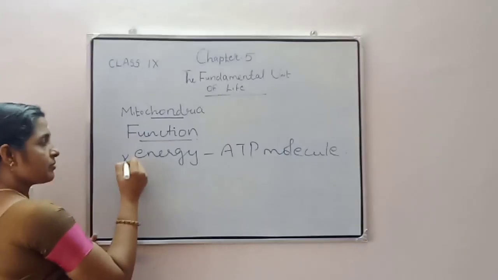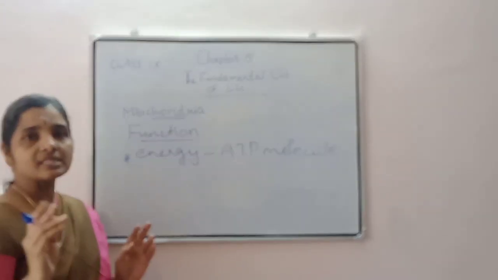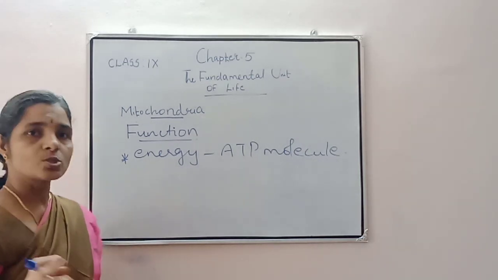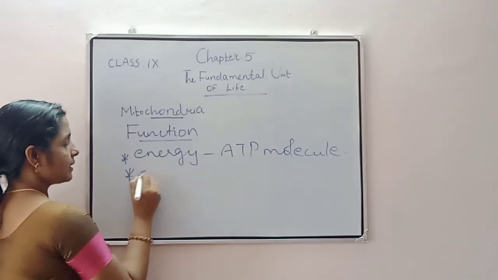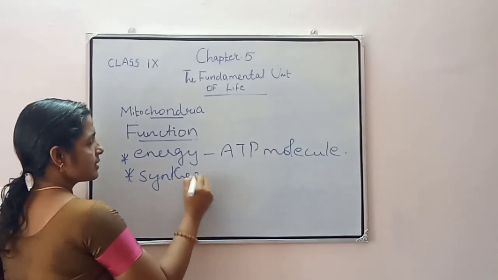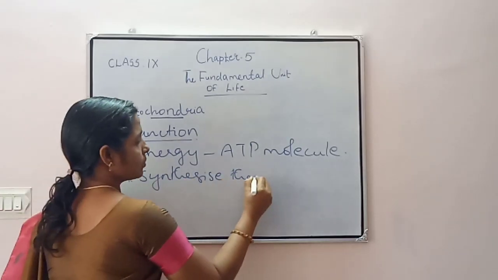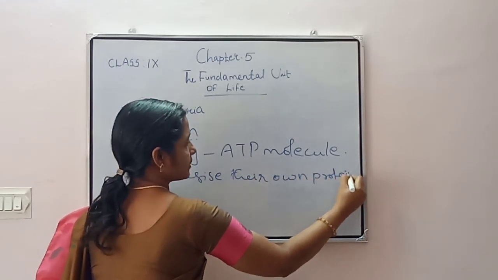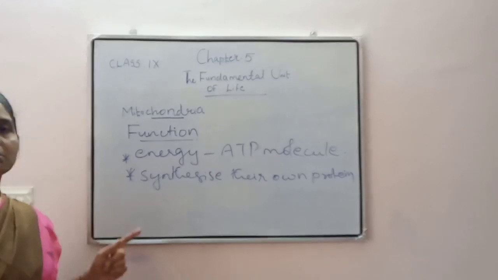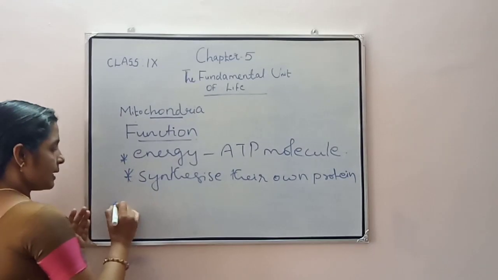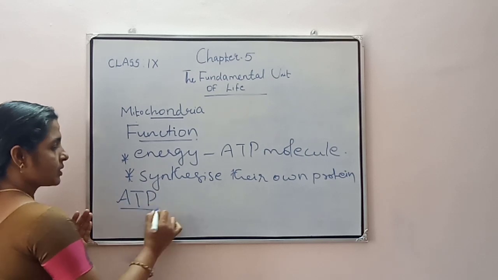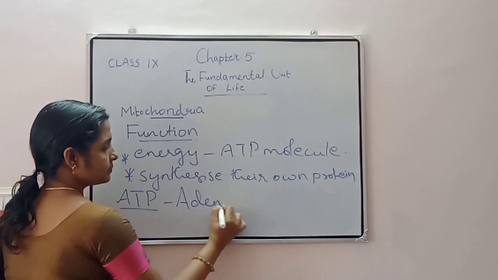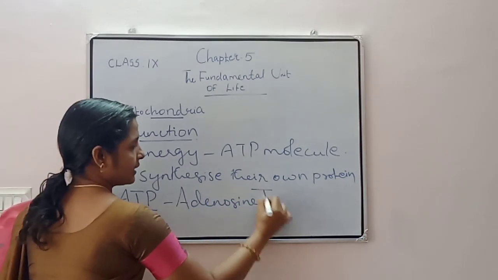Another function is, I told you that this mitochondria has its own DNA and ribosomes, so they can synthesize their own proteins. So these are the functions of mitochondria. Then about this ATP. So what is this ATP? ATP is adenosine triphosphate.